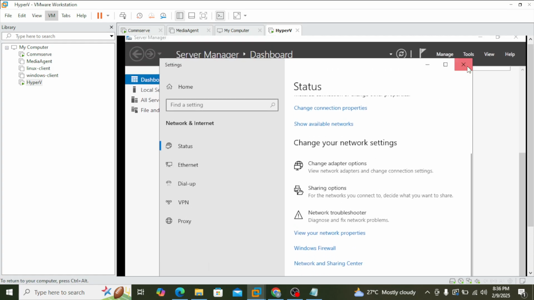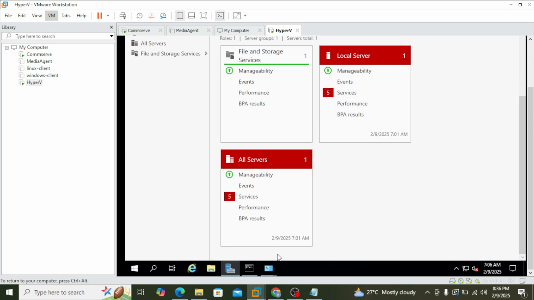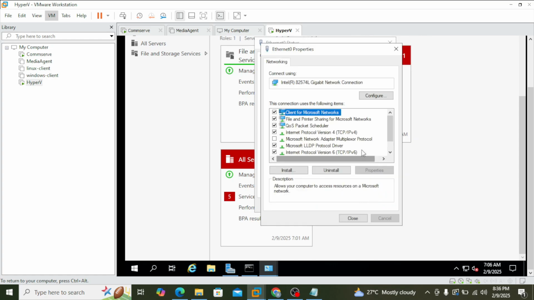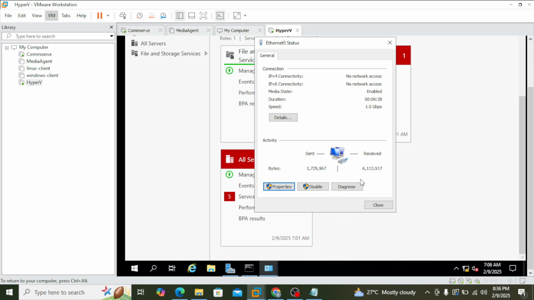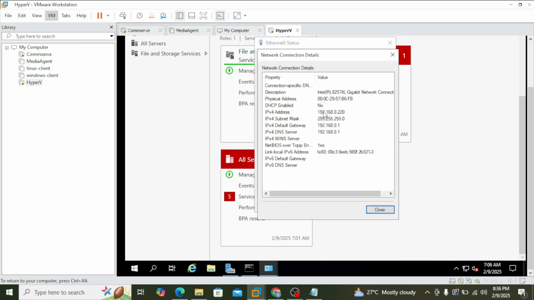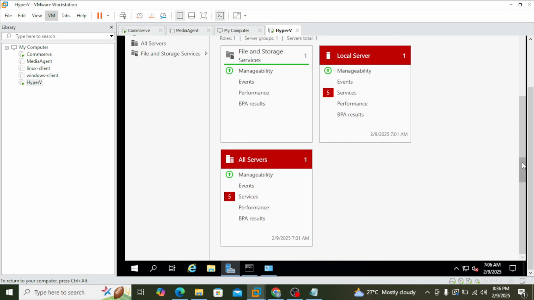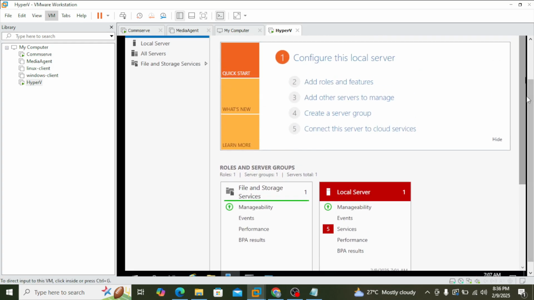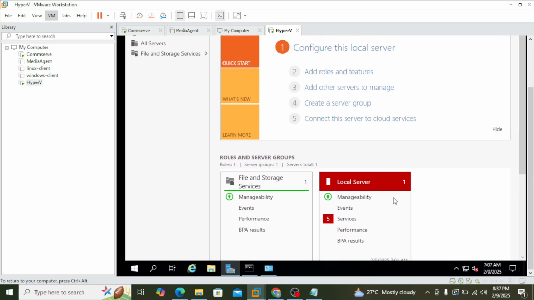Let me close this. Too many windows creating some confusion. Okay. So alternate DNS, we can ignore this, because we already gave one preferred DNS. Say okay and close. If you want to see the details, yeah, now this IP is assigned. To see that the same IP is assigned or not, you can reboot it, or the other option you can try is you can go back again